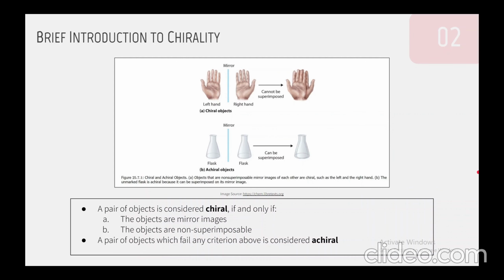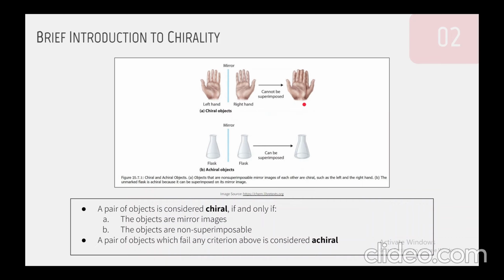As a prerequisite to understanding stereochemistry, it's important to understand chirality. Chirality is a qualitative property of objects. A set of objects are considered to be chiral if and only if the two objects are mirror images of one another and they're non-superimposable. Looking at these hands, we see that they are indeed mirror images of each other, and they cannot be superimposed. If one were to take the left hand and overlap it with the right hand, we would see that they wouldn't form the same object.